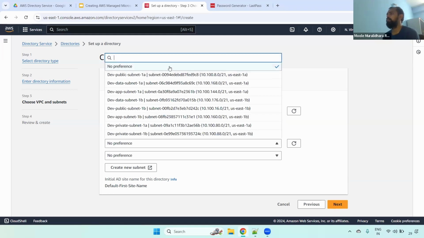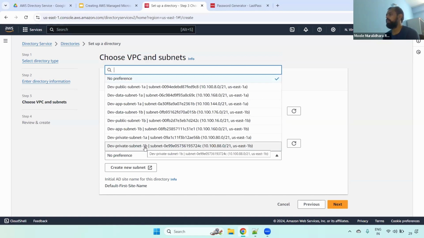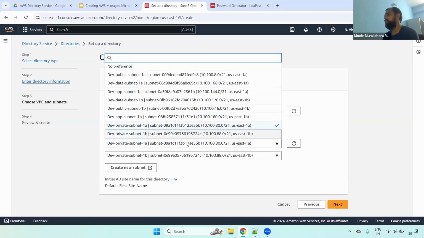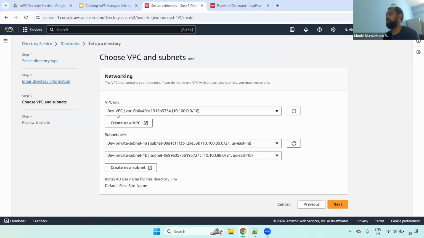Select the specific subnets. I'm selecting private subnet 1A, and then 1B. You can usually write in real time, we'll be creating private subnet only. That's why I'm selecting the private only. Dev VPC we already created. If you are not aware, please have a look at our VPC concept, so that you will get some idea.